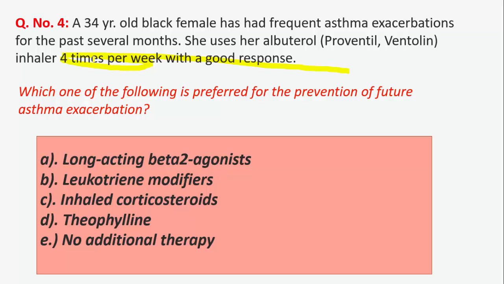In mild persistent asthma, we need a low dose inhaled corticosteroid. If it is less than 2 times per day in a week, it will be mild intermittent and we need no medication. But now it is 4 times per week, so we need inhaled corticosteroids.